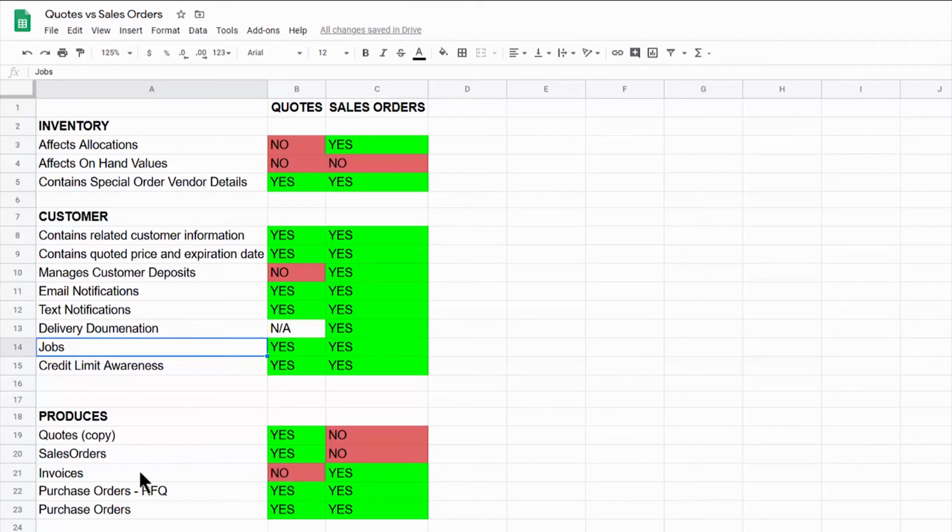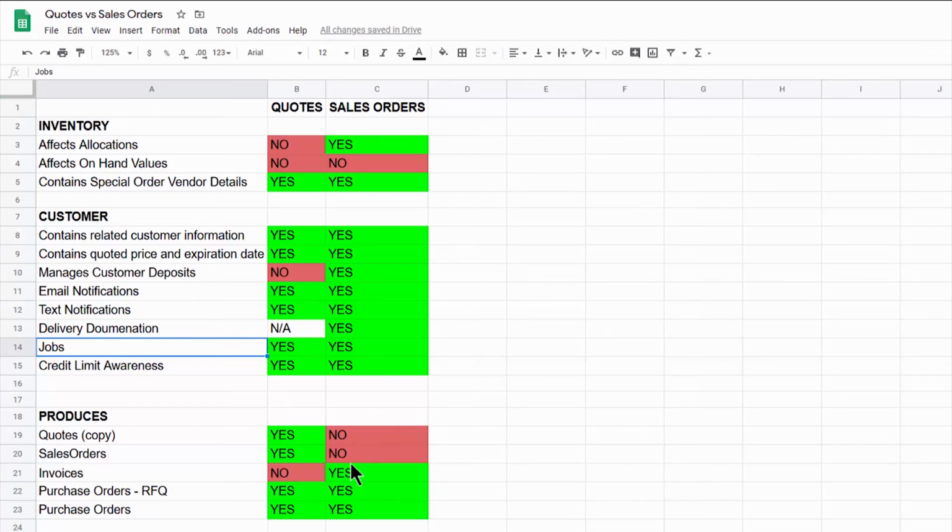As far as what these things produce, you can produce another quote off of a quote. You can copy that same quote and assign it to a different customer or the same customer if you desire. You cannot make a quote from a sales order. You can't go backwards. Can I create a sales order? Yes, from a quote. That's how you get a sales order, is you convert a quote to a sales order.